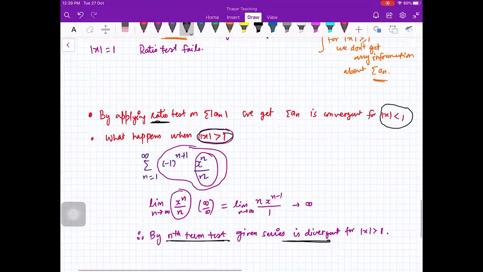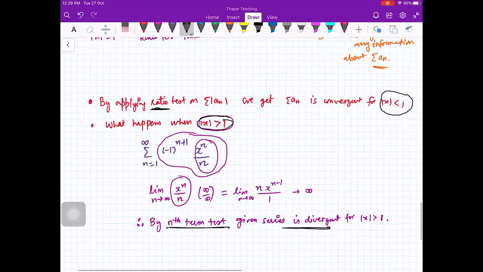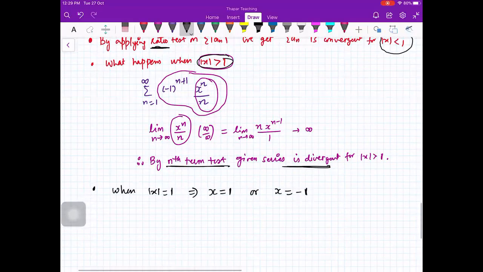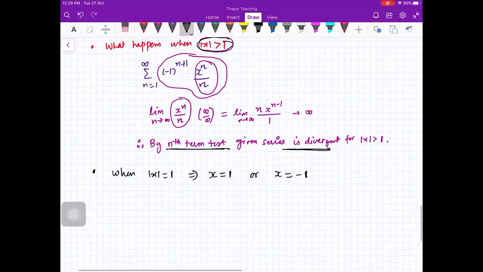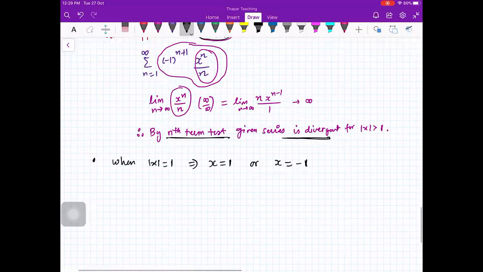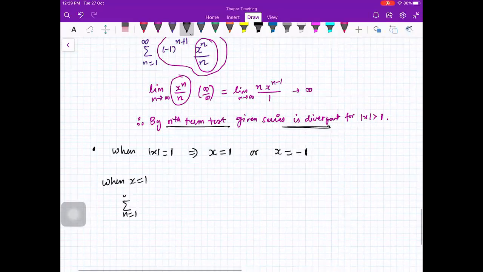And when mod x is equal to 1, it means that x is either 1 or x is minus 1. So let us see what happens. When x is equal to 1, your series is summation n from 1 to infinity (-1)^(n+1) 1^n upon n, so the series is (-1)^(n+1) 1 by n.